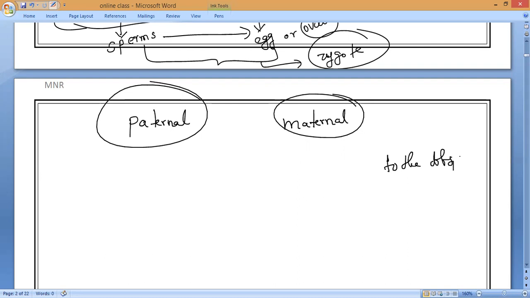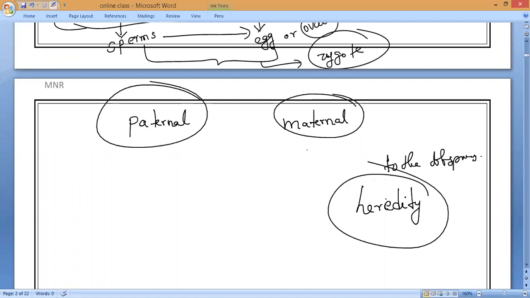That is what you have to remember. So this continuity of relation exists from one generation to the next, and the next. This continuous process is what we call, what do we call it, guys? That is our chapter name: heredity. Do you understand, everybody?